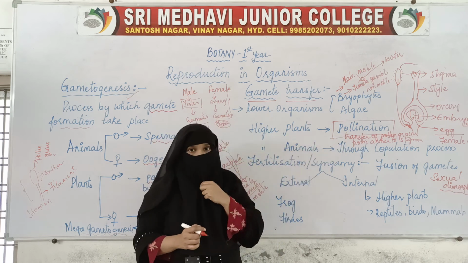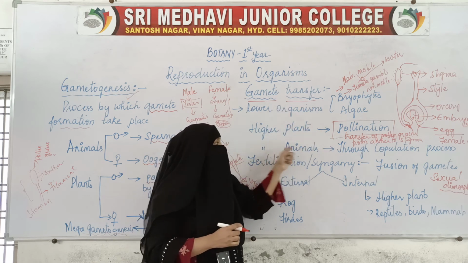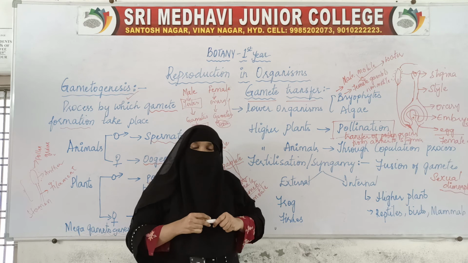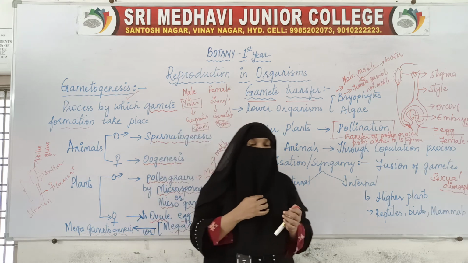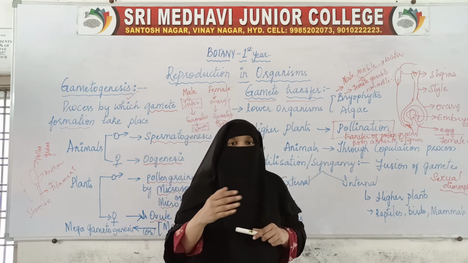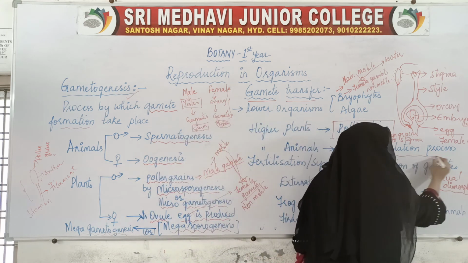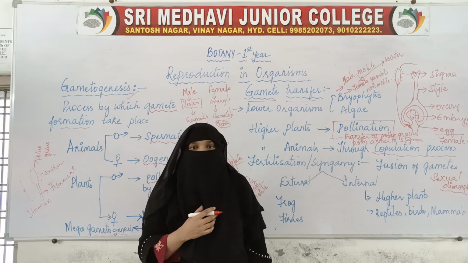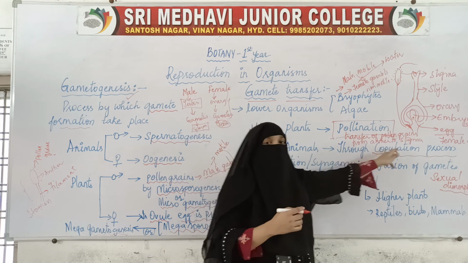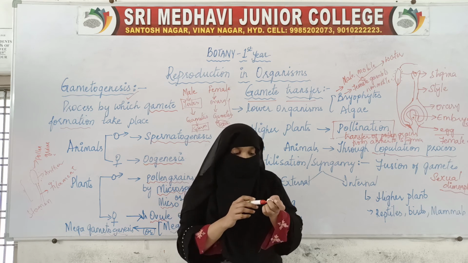In higher animals, how does this transfer take place? The female gamete, the egg, is non-motile, and the male gamete, the sperm, is motile. The male gamete will be transferred to the female gamete by the process of copulation.